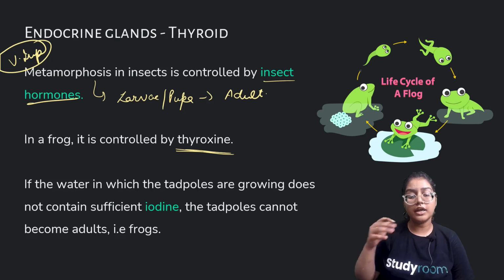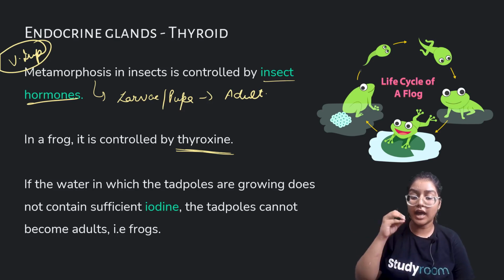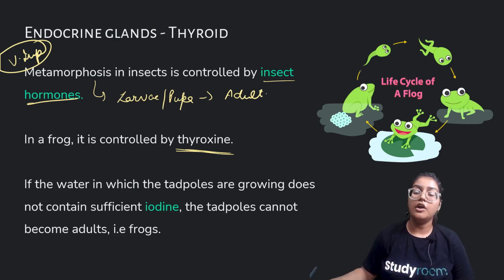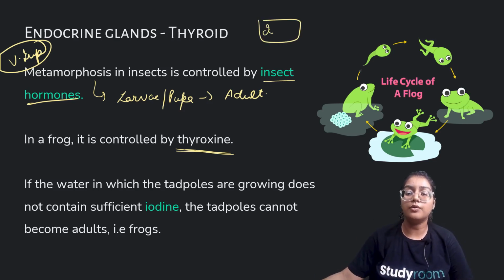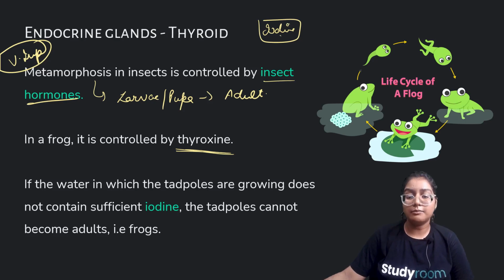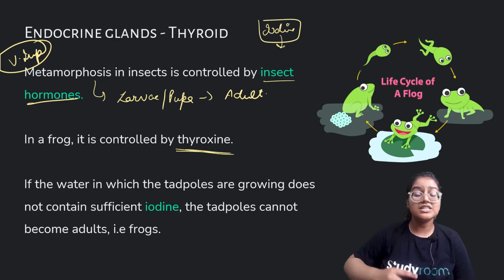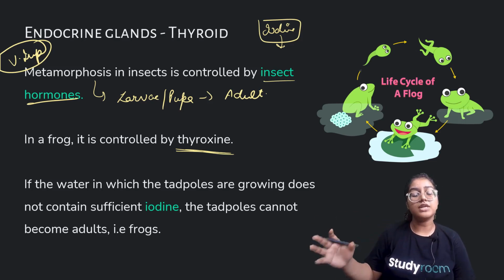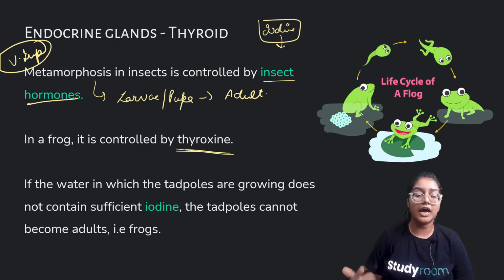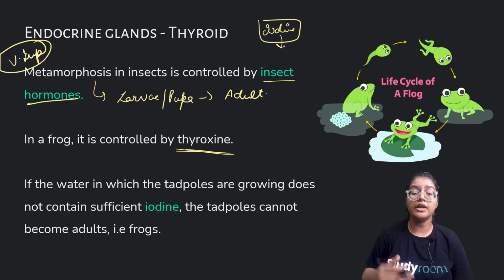If the water in which the tadpoles are growing does not contain iodine, the tadpoles cannot become adults. For example, if water has no iodine, then tadpoles will remain tadpoles only. They do not convert into adult frogs. This is a very important factor to consider, because insects have their own hormones, and thyroxine, for example, controls metabolism in our body, while in frogs it regulates their conversion into an adult body.